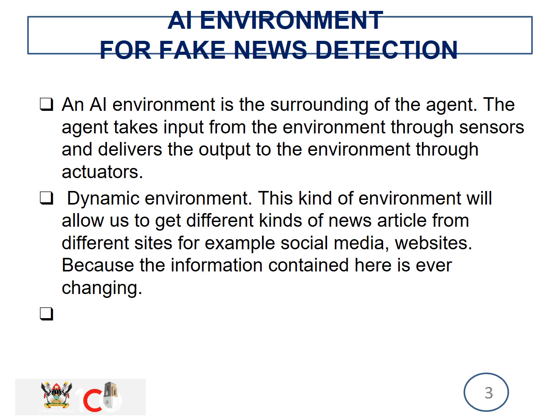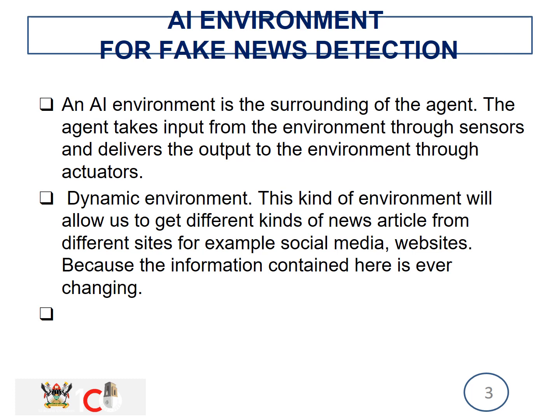Now my environment is going to be dynamic. A dynamic environment is a kind of environment that always keeps on changing. The information in it keeps on changing, but there is a wide variety of information we can collect from it. So that's what my project will be working on.